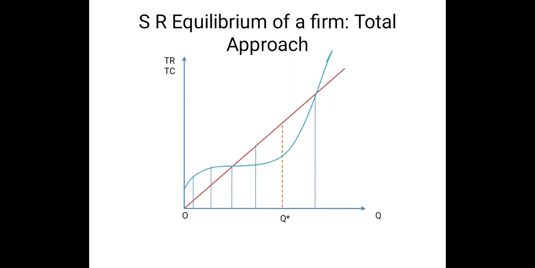Now from this diagram we have identified a particular output level, that is OQ star, which shows that the firm's profit has been maximized, and it is shown by the red bold dotted line. So if the firm produces OQ star amount of output, its profit has been maximized.